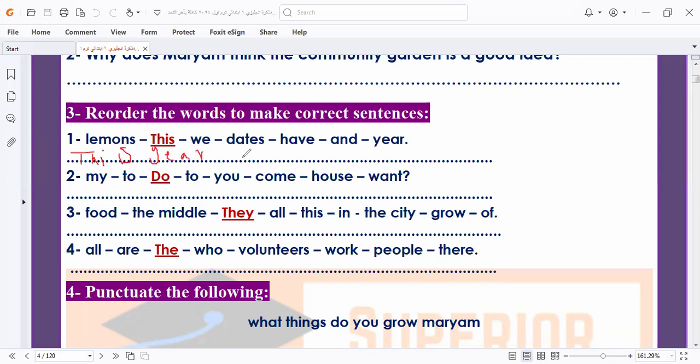This year we have lemons and dates. We have lemons and dates. I put the full stop at the end, okay?